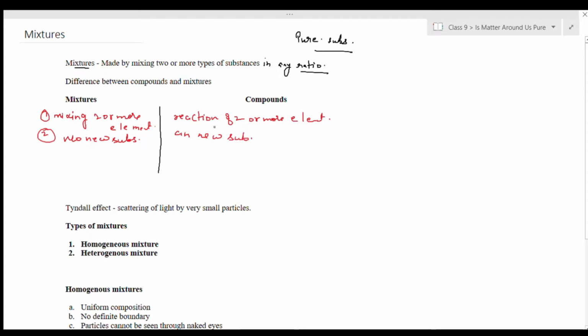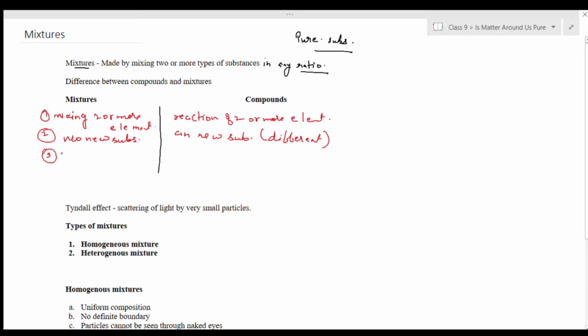This new substance will have entirely different or new properties from the elements from which it is formed, whereas mixtures have the properties of the constituent particles from which they are formed.